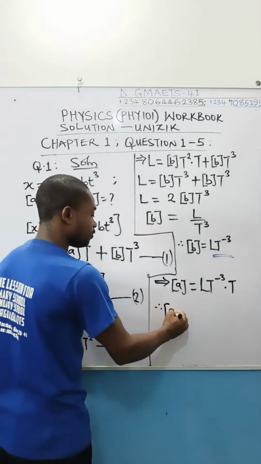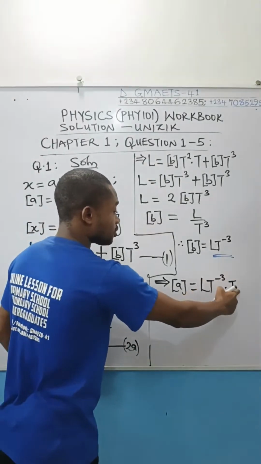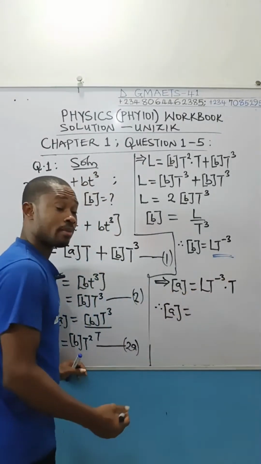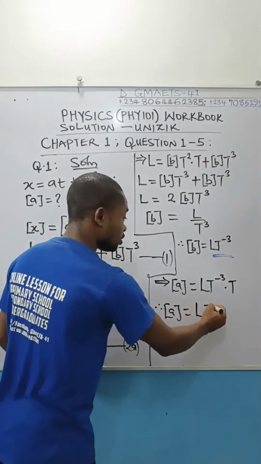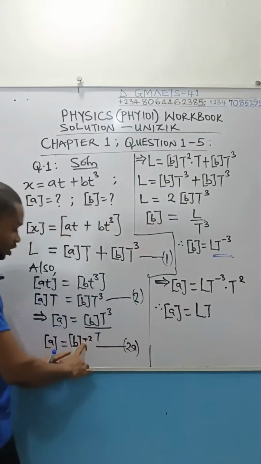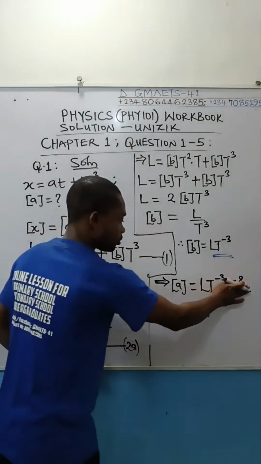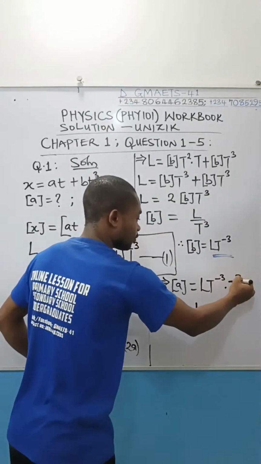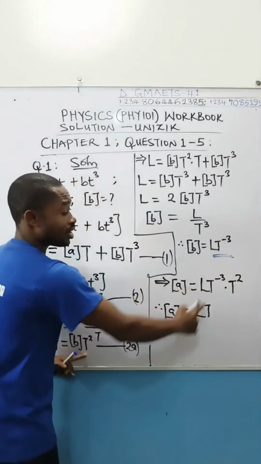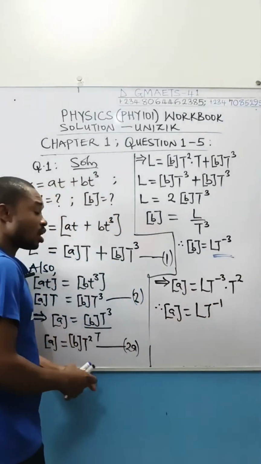Oh no, this is T squared. Please take note. This is dimension of B times T squared. Now minus 3 plus 2 will give us minus 1. And we are done.